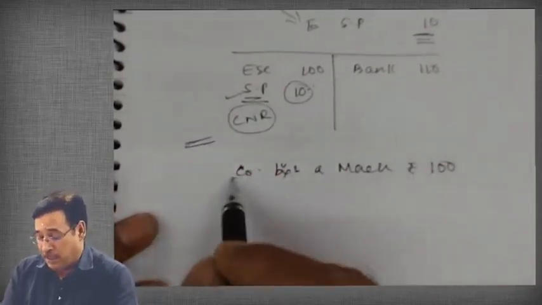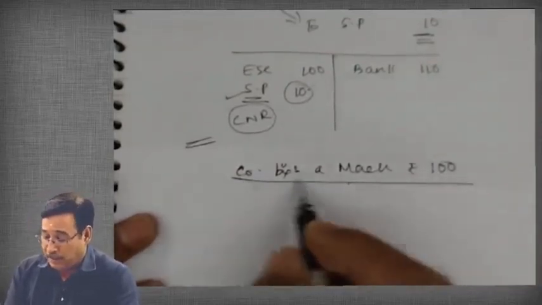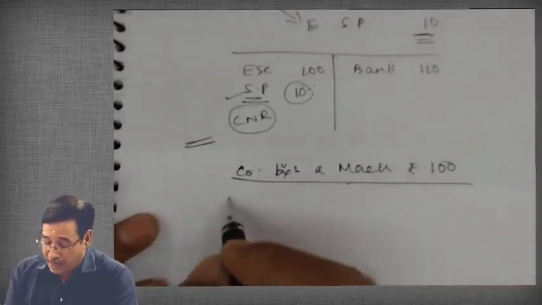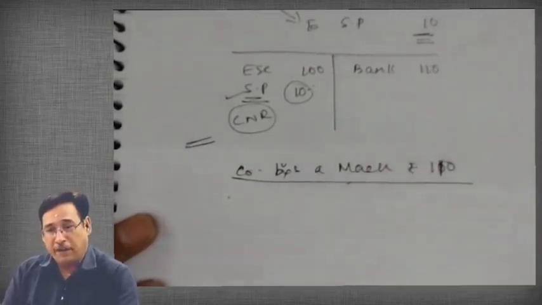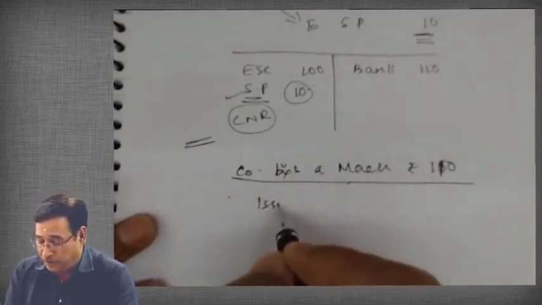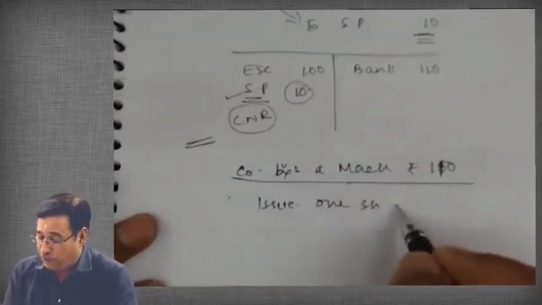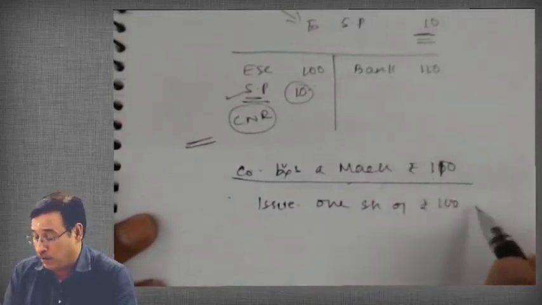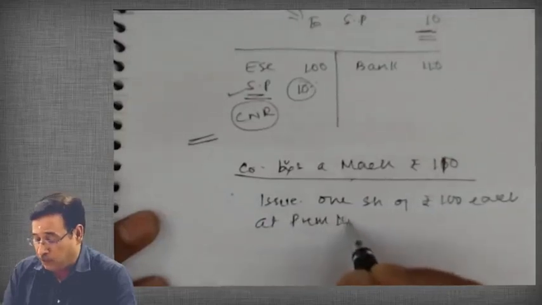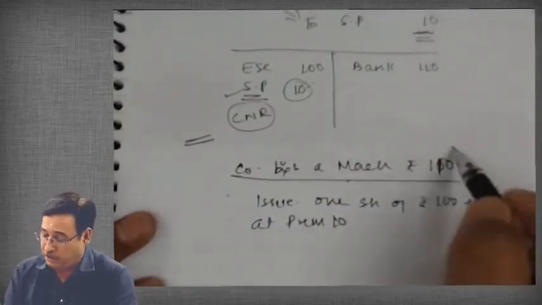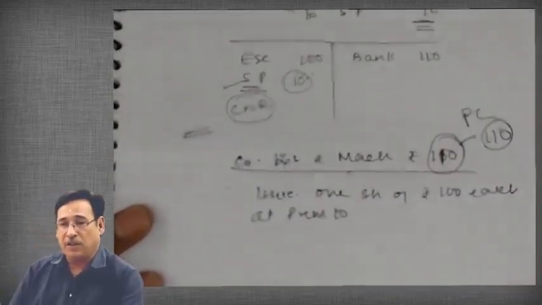The company bought a machinery for ₹110, and issued one share of ₹100 each at a premium of ₹10 to discharge the purchase consideration. What is the purchase consideration? This is 110.